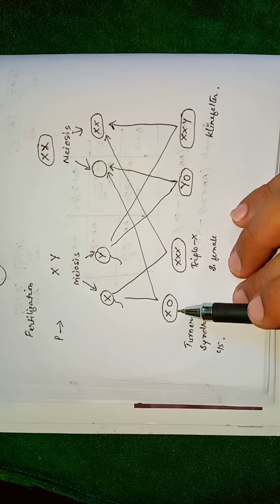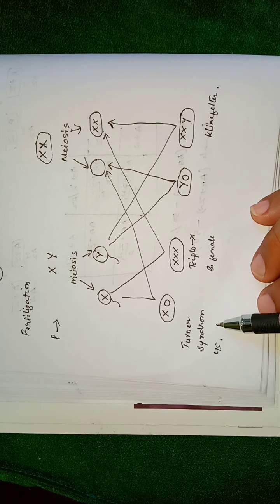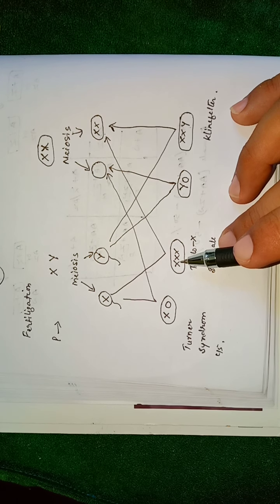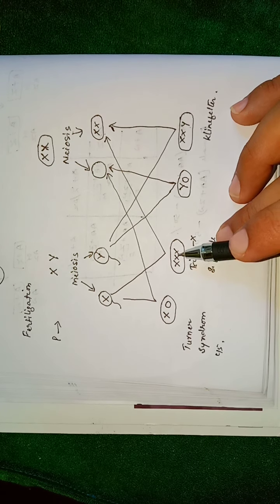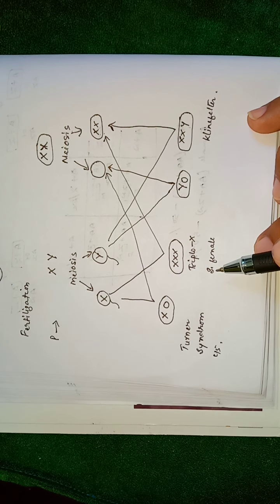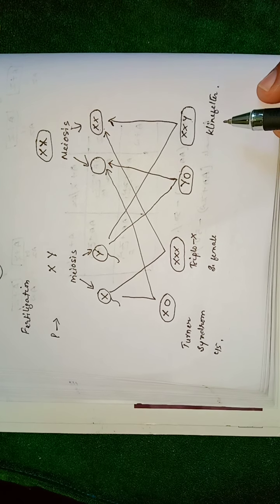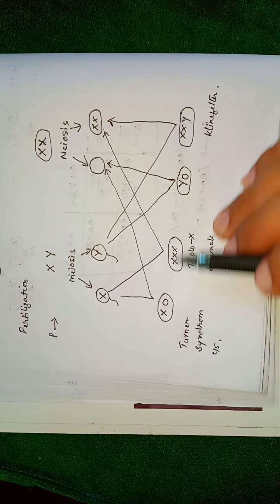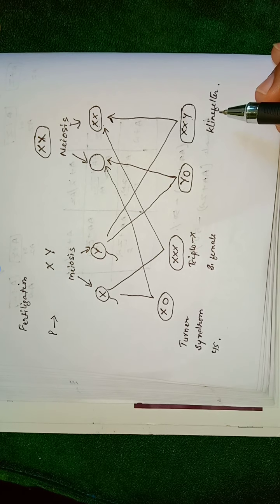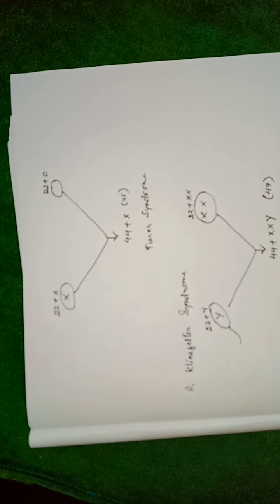Now this individual with only one sex chromosome will develop into Turner syndrome. This 3X will contain 47 chromosomes with 3 sex chromosomes, and it will develop into the syndrome called super female. This will contain an extra X chromosome, and it will develop into the syndrome called Klinefelter. So Turner syndrome develops in female, and Klinefelter syndrome develops in male. Let's discuss Turner syndrome.